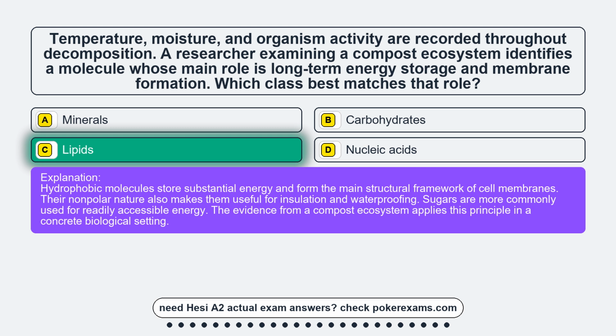Hydrophobic molecules store substantial energy and form the main structural framework of cell membranes. Their nonpolar nature also makes them useful for insulation and waterproofing. Sugars are more commonly used for readily accessible energy. The evidence from a compost ecosystem applies this principle in a concrete biological setting.